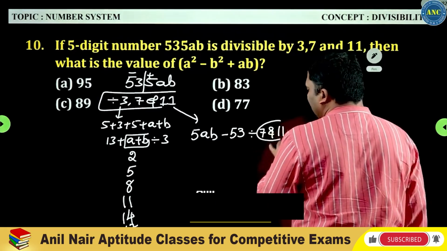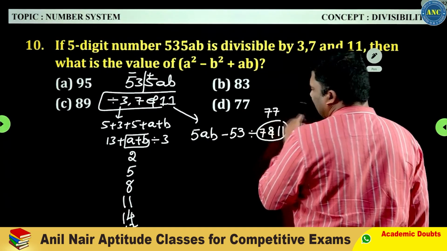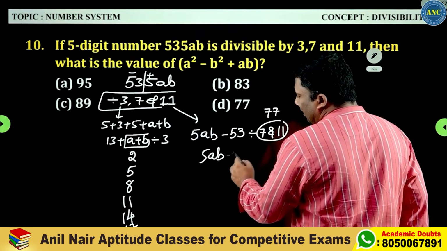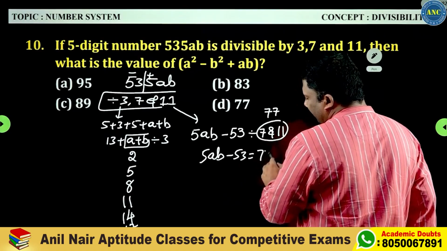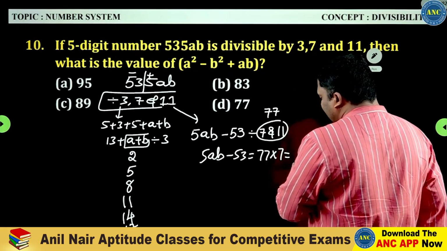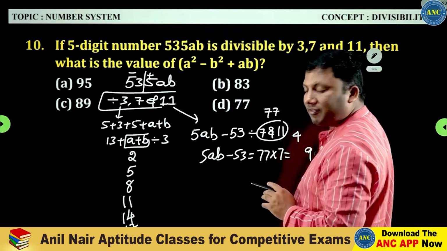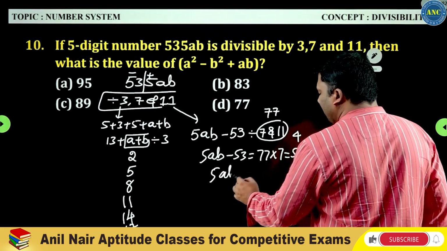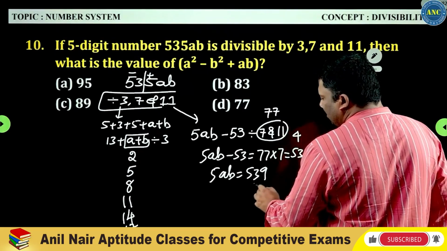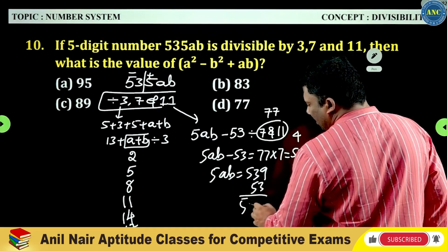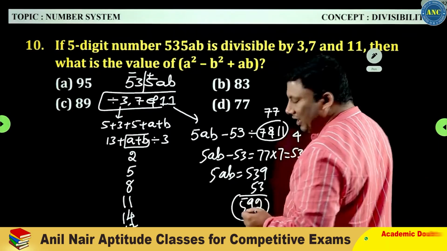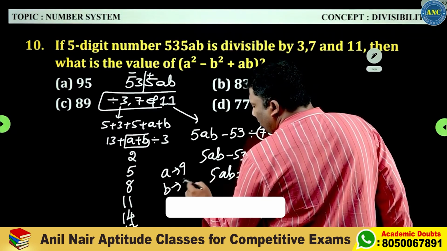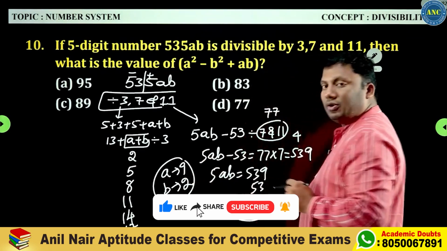Any number which is divisible by 7 and 11 is a multiple of 77. What is the multiple of 77 closer to 500? 7 sevens are 49, 7 sevens are 49 plus 4 is 539. So 5ab will become 539 plus 53, that means it will become 592. That means the a value will become 9 and the b value will become 2.